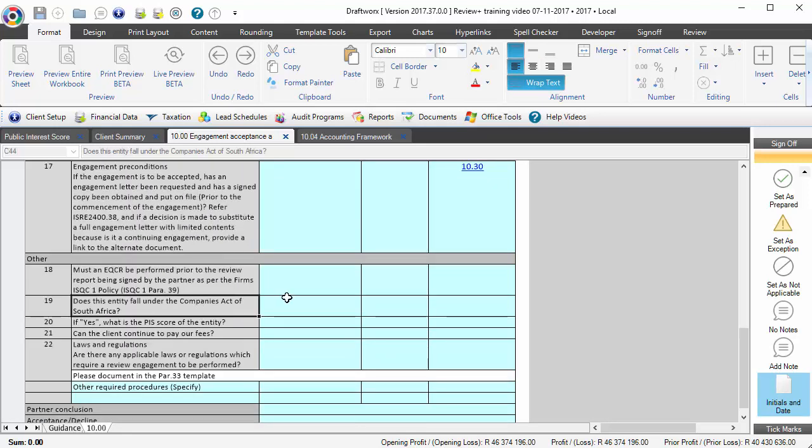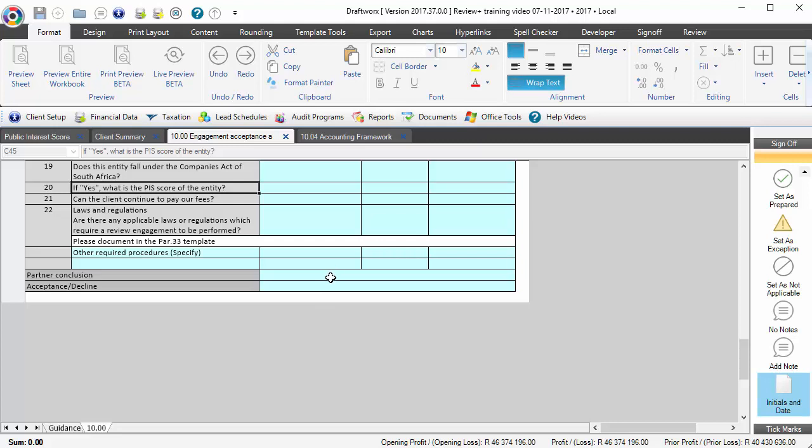Okay, there are questions about the South African Companies Act. The major reason for that is just to go and specify the PIS score, and it's really just to ensure that you've documented somewhere in the file what the PIS score is, just to ensure that you have adequate justification for the fact that you have a review.